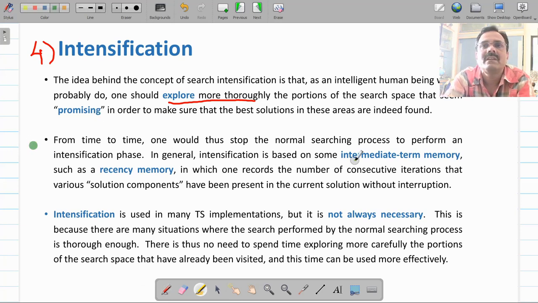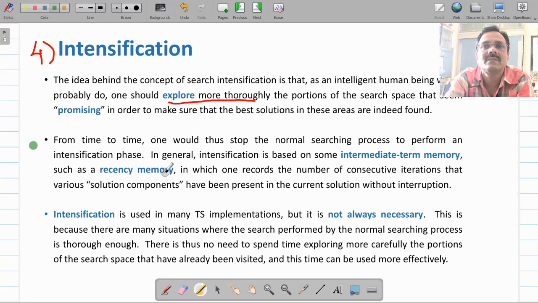You can implement intensification with the help of intermediate term memory, which is also called recency memory. Now, how to implement this recency memory? You can implement it by recording consecutive iterations, and because of that you will be able to work on various solution components related to those consecutive iterations, and that knowledge you are going to use to tune this parameter.